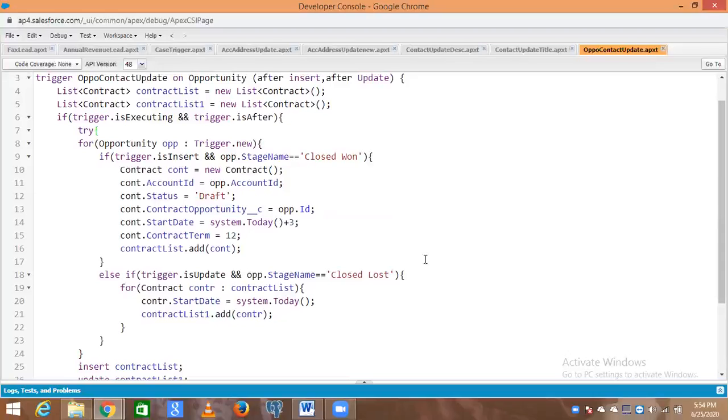I want to check, there is a for loop, no, Prashant? If else, you have to check which one is updated, and take it in a list after that. Or do we have to use a map? Why a map? So we can get the opportunity, then we can update, right?